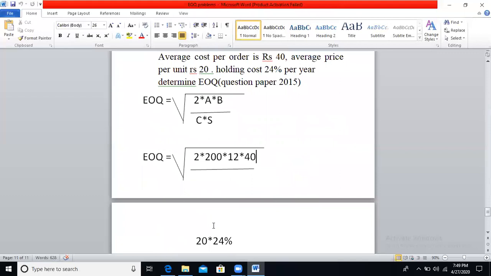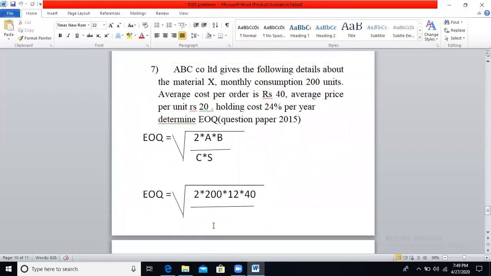The next problem is: ABC Company Limited gives the following details about the material X. Monthly consumption will be 200 units. Average cost per order is 40, so buying cost per order is 40. Monthly consumption they have given, you have to convert it into annual consumption. Average price per unit, that is cost per unit, will be 20. Hoarding cost is nothing but your carrying cost, that is 24% per year.